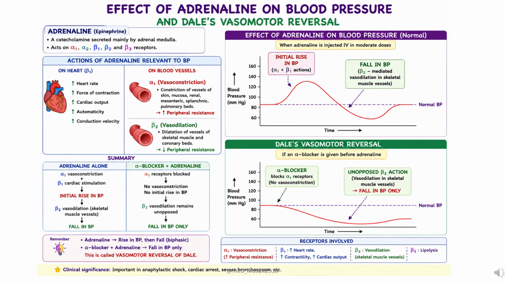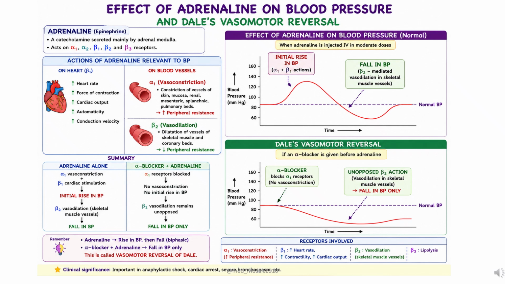and blood pressure. Adrenaline via beta 2 stimulation leads to vasodilation, particularly in skeletal muscle vessels. This contributes to the subsequent fall in BP. Moving to the biphasic response.